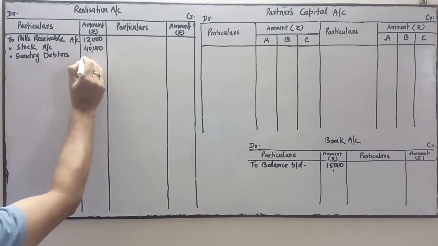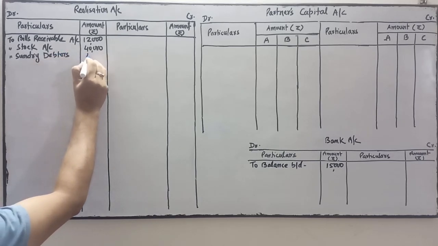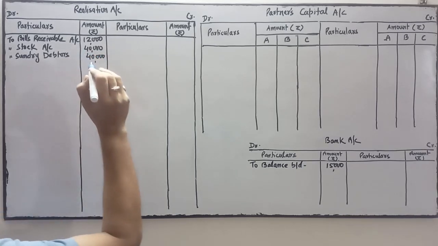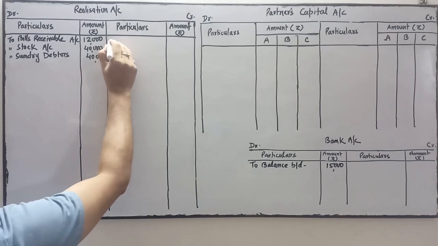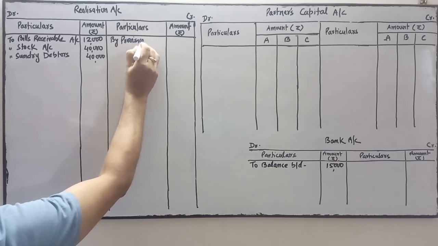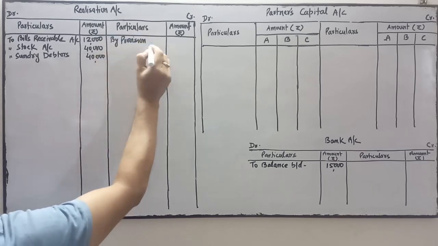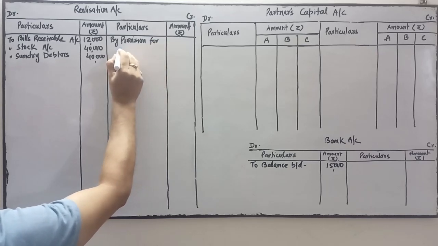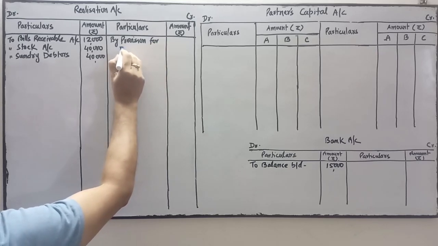sundry debtors is 40,000. Sundry debtors 40,000. Okay. And provision we will write in the credit side, because provision has a credit balance. So close the ledger of provision. We have to debit the provision account and credit the realization account. Provision for doubtful debts.